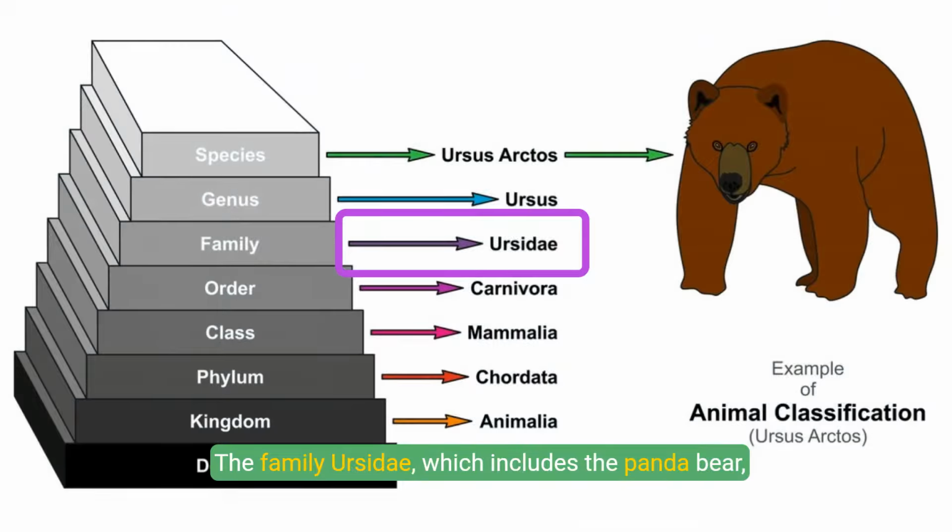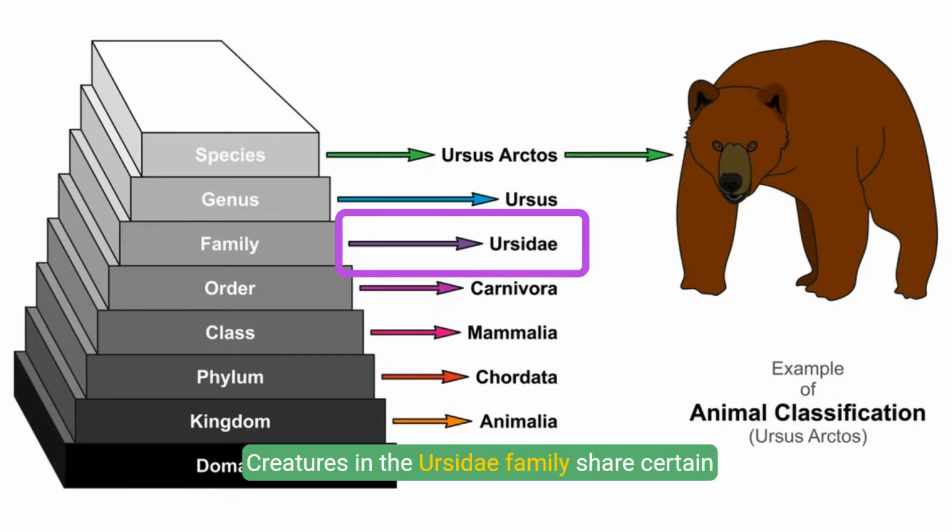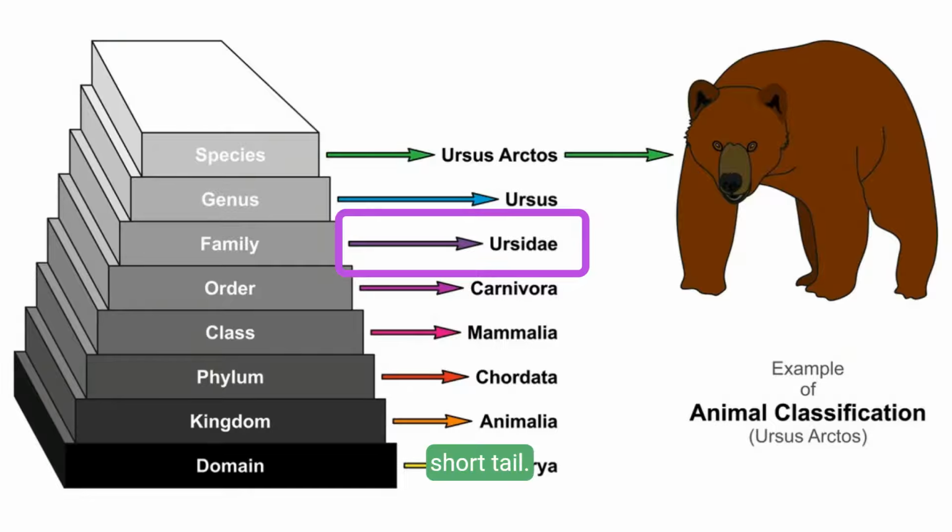The family Ursidae, which includes the panda bear, is broader still. Creatures in the Ursidae family share certain features, like a large body, sturdy legs, a lengthy snout, shaggy hair, non-retractile claws, and a short tail.